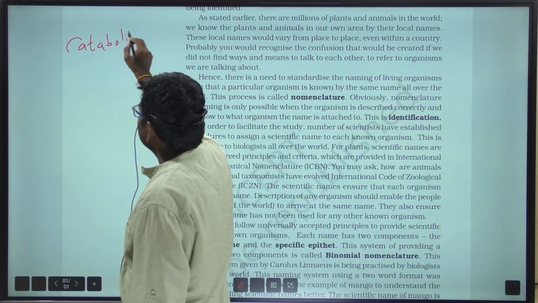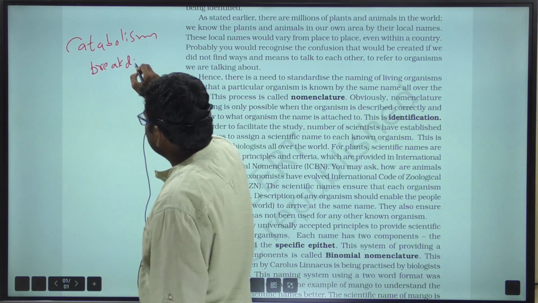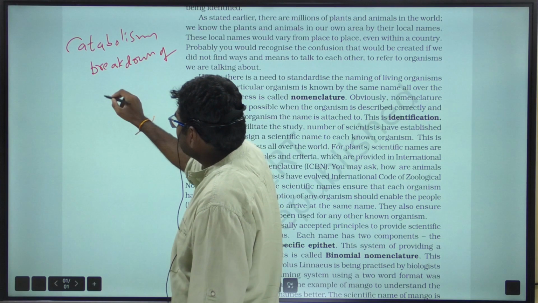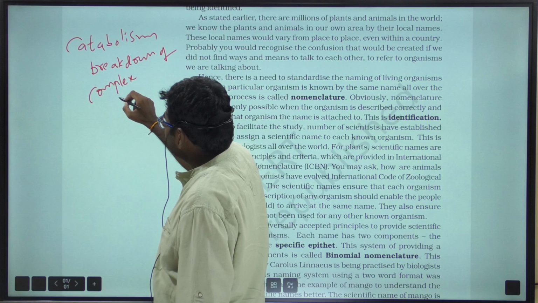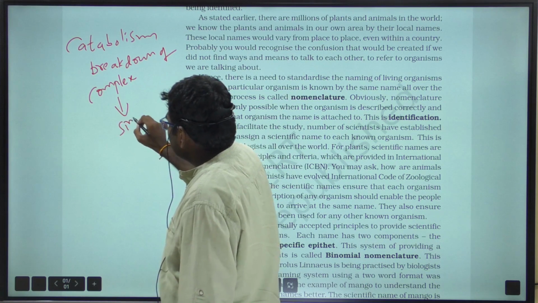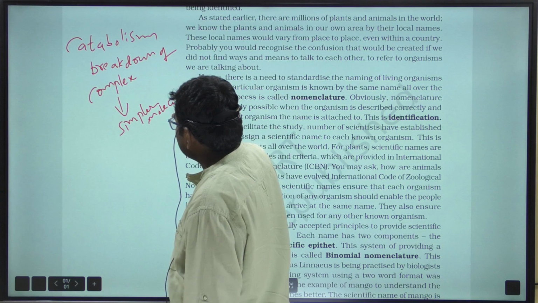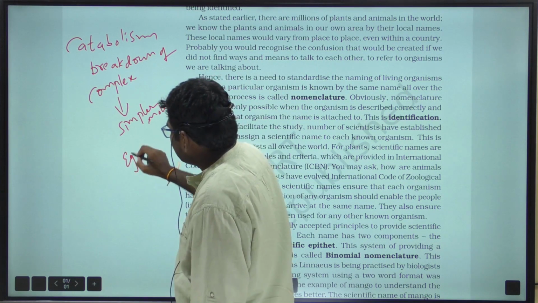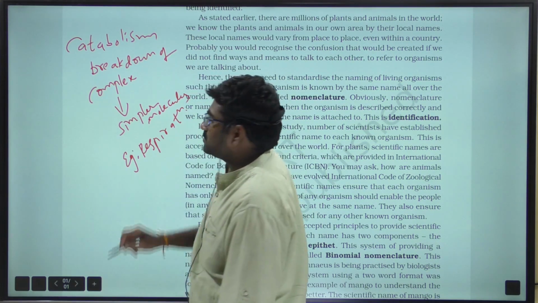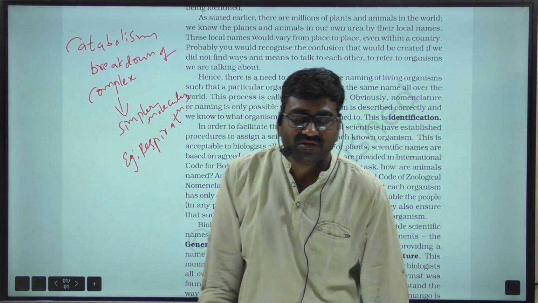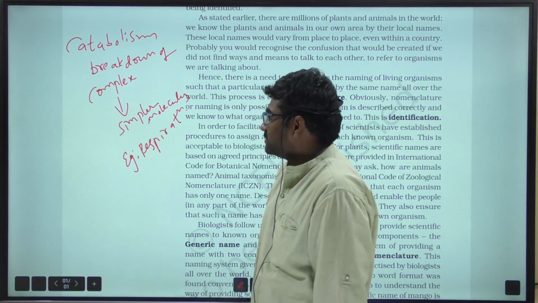Catabolism means breakdown of complex molecules into simpler molecules. Example, respiration. Whereas anabolism means construction of a complex molecule from simpler molecules.